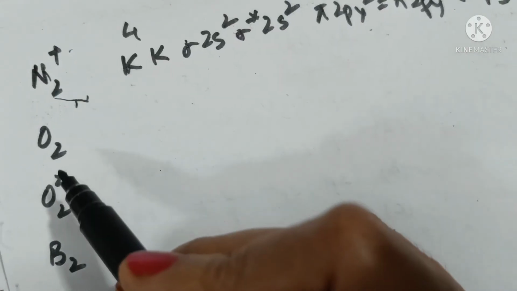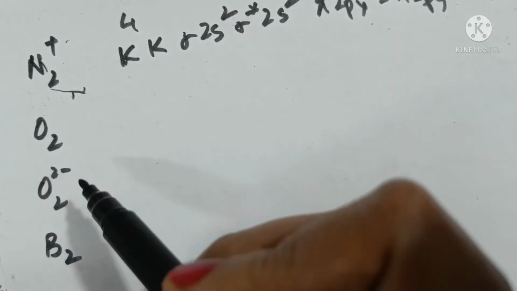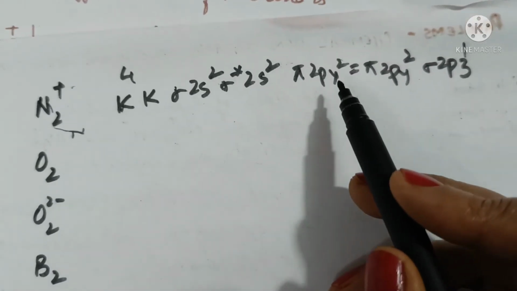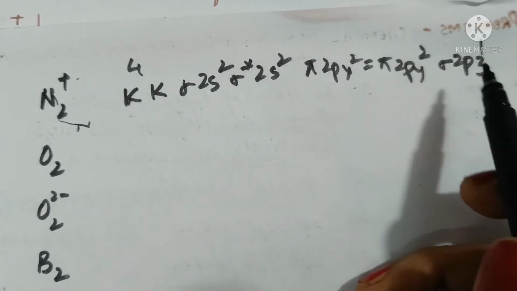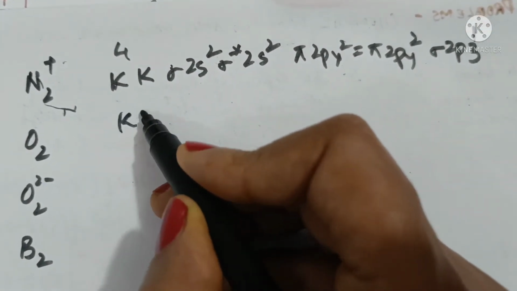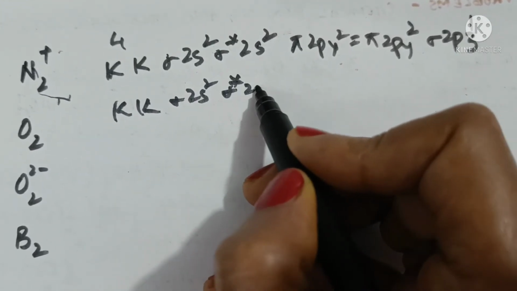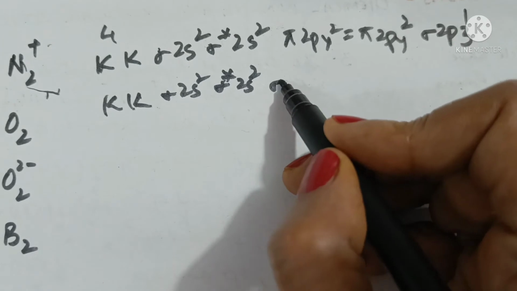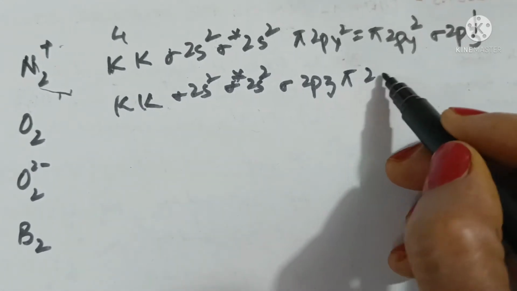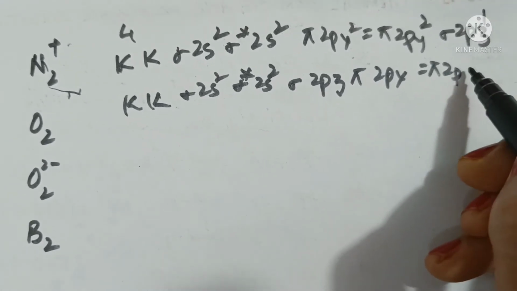For oxygen and molecules having electrons greater than 14, the order is reversed. Instead of pi 2px and pi 2py, sigma 2pz has lesser energy. So KK, sigma 2s2, sigma star 2s2, then we have sigma 2pz, then we have pi 2px equal to pi 2py.